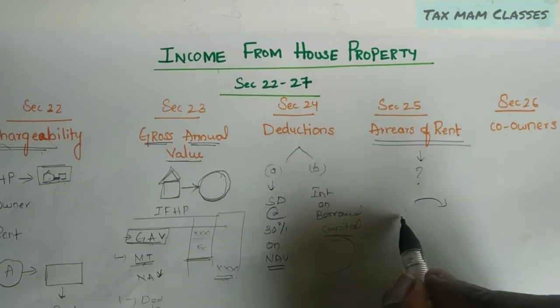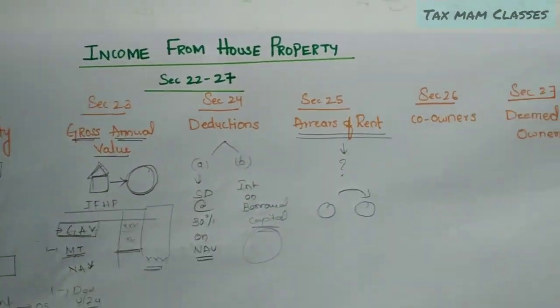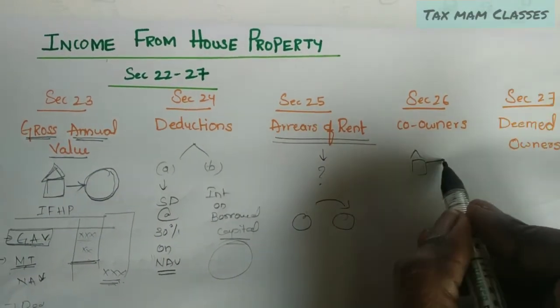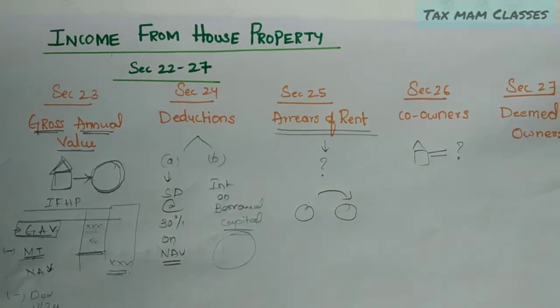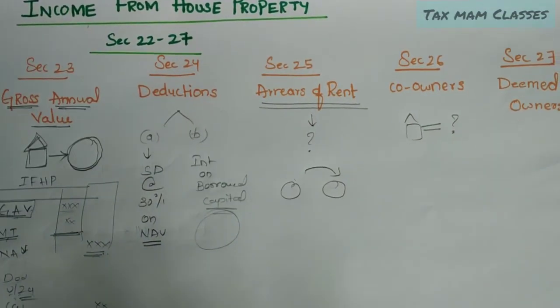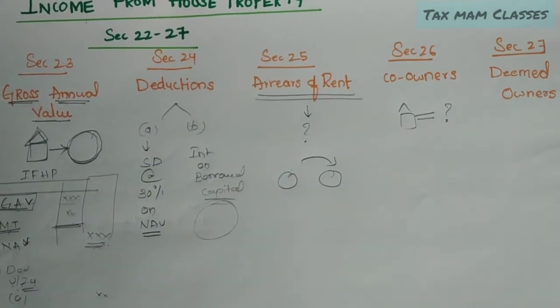So is it taxable in the present year or in the next year? We will go through the provisions. Co-owners: if a house property has 2 or 3 owners, then who is taxable, both persons, or in what ratio, according to the ownership? We will learn the provisions.